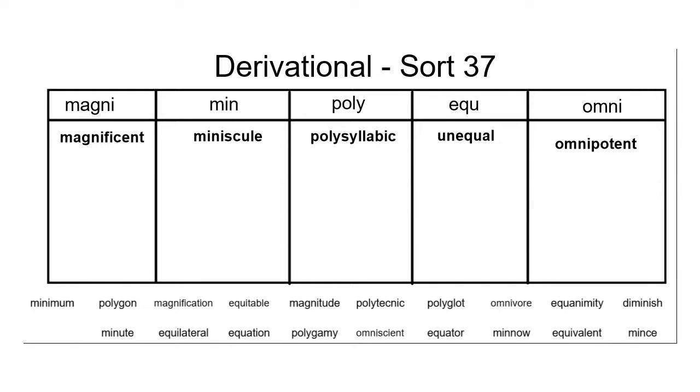Hello friends, today we are working on derivational sort number 37. This sort deals with a variety of Latin and Greek roots that all have meanings that have to do with the amount of something. Let's get started.